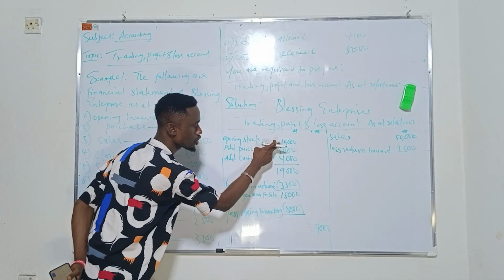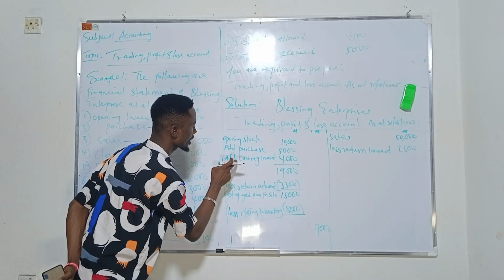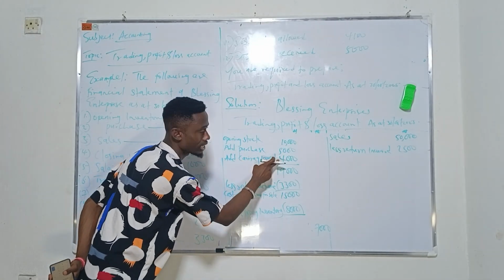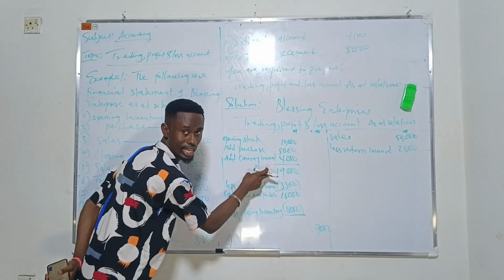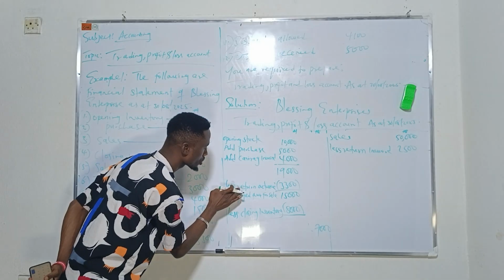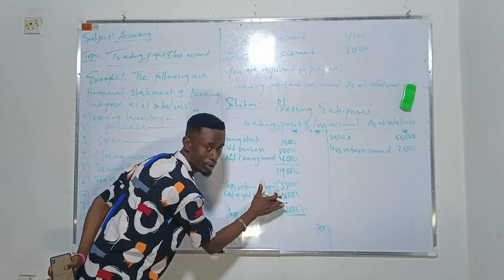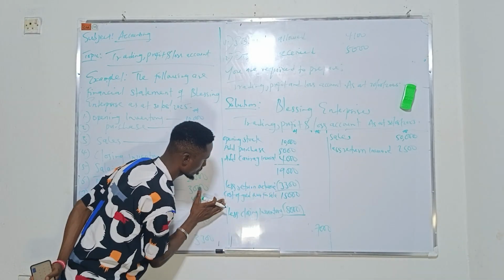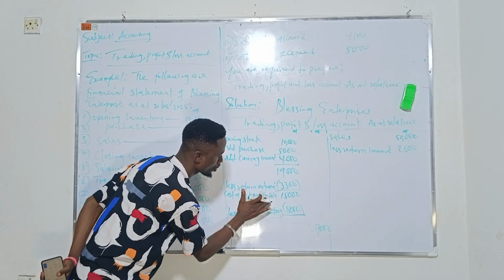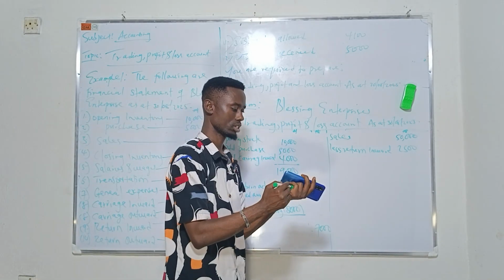Let's go. Opening stock 10,000. Purchase 5,000. Carriage inward 4,000. This plus this is 9,000. Then we have return outward, giving us this. So this minus this gives us 15,000 naira, known as cost of goods available for sale. So the total goods that is available for sale is this.